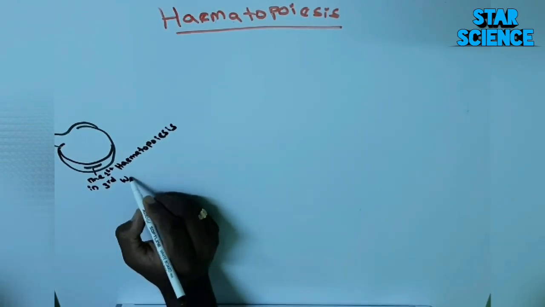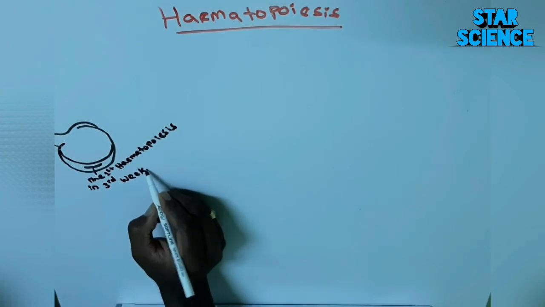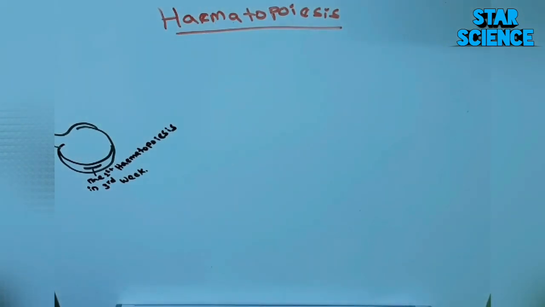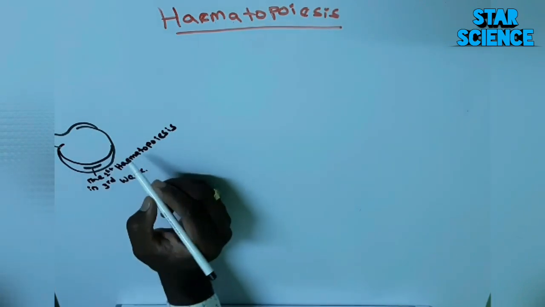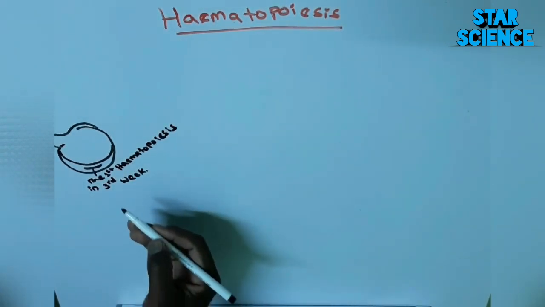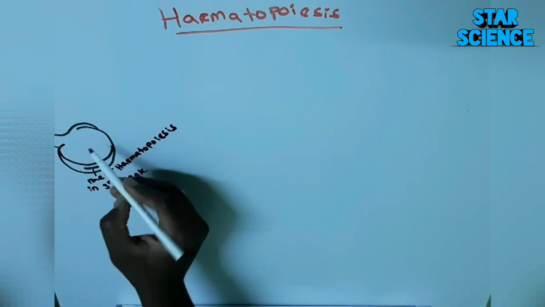After the third week of this embryonic stage, it starts migrating from the yolk sac to other parts, that is the mesoderm.